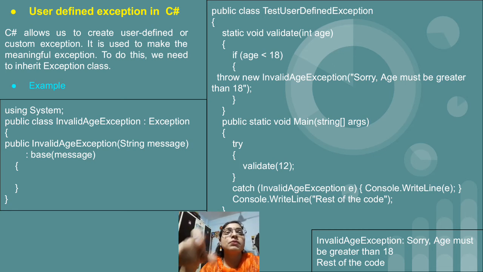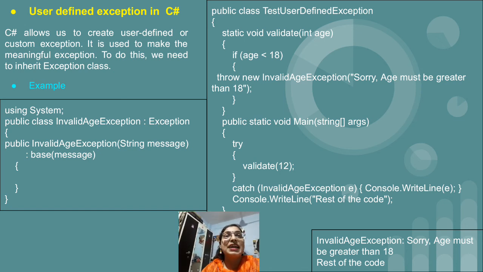So for the same purpose we have written colon Exception, and in this InvalidAgeException class we have created a constructor. A constructor has the same name as the class name, so just public, and after that the class name, InvalidAgeException, in round brackets. Normally it is a message which we want to display, that is, sorry, age must be greater than 18. So for this exception class constructor we have passed the parameter string message, and after that colon base in round brackets message.